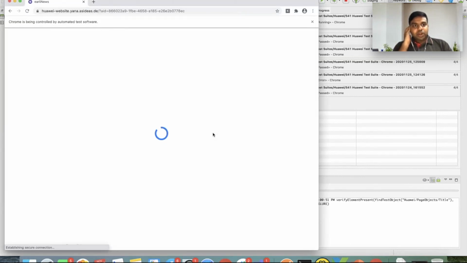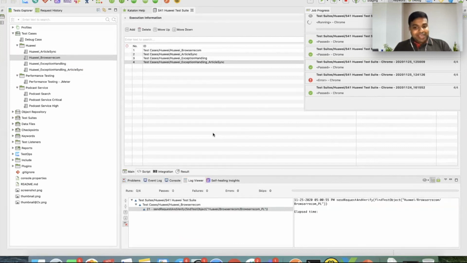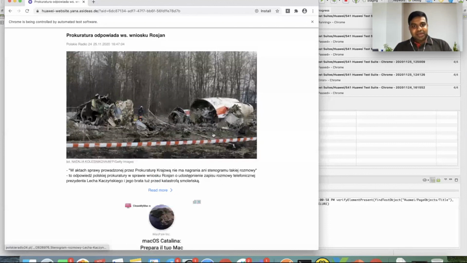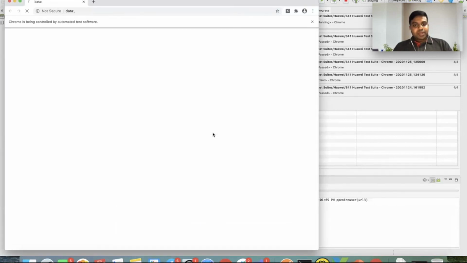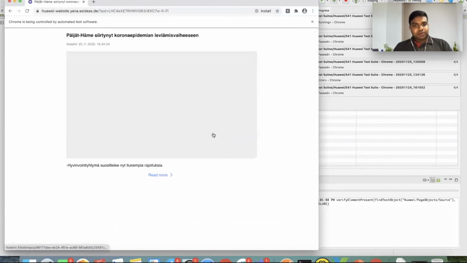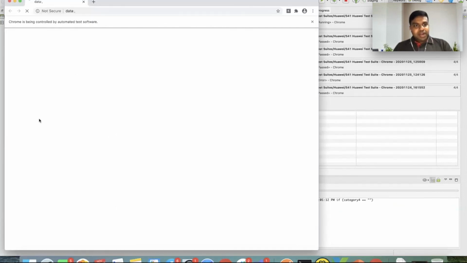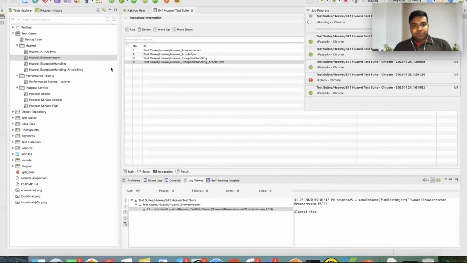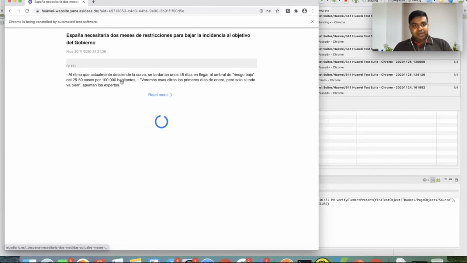and it is now launching the Spanish article. As you can see, it will be very quick. Now this is the Portugal or Poland article. And then this is the top news article from Finland. Whenever it launches an article, you can see a message that Chrome is being controlled by automated test software, because we are running it through this tool. This is a message that Chrome displays.